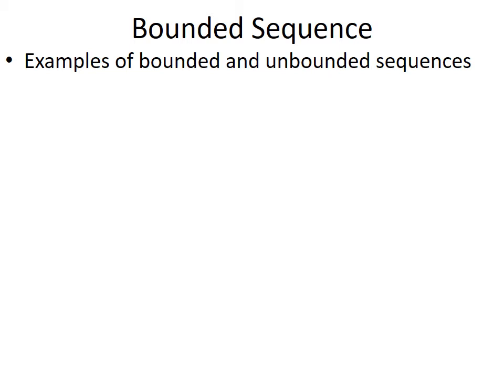Now in this slide I am going to give you some examples of bounded sequences and unbounded sequences as well. So step sequence, you all know it's a very familiar input signal which is applied to test the transient response of the system. So x of n equal to a when n is greater than or equal to 0. Is it bounded or unbounded? Of course it is bounded, because it has constant magnitude even though n increases towards infinity. So the step sequence is a bounded signal.